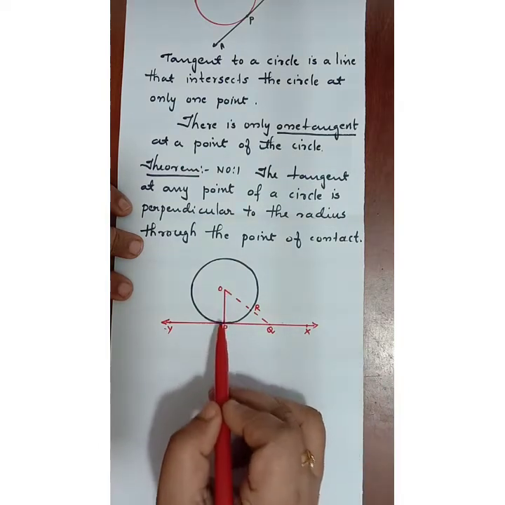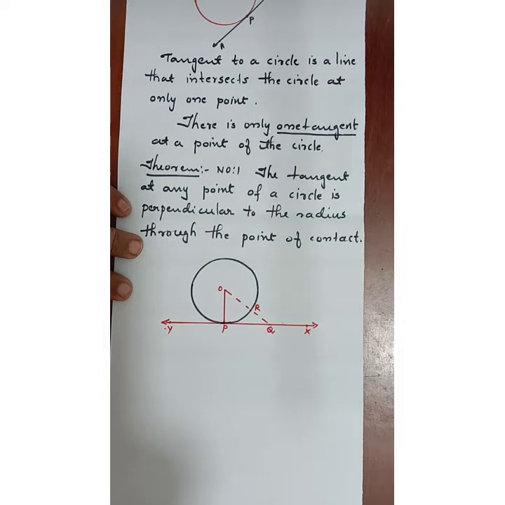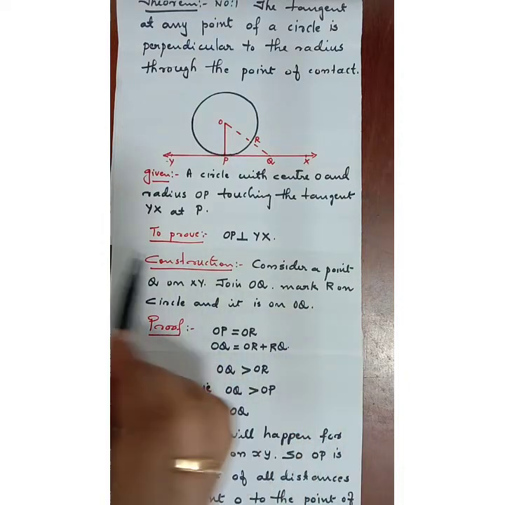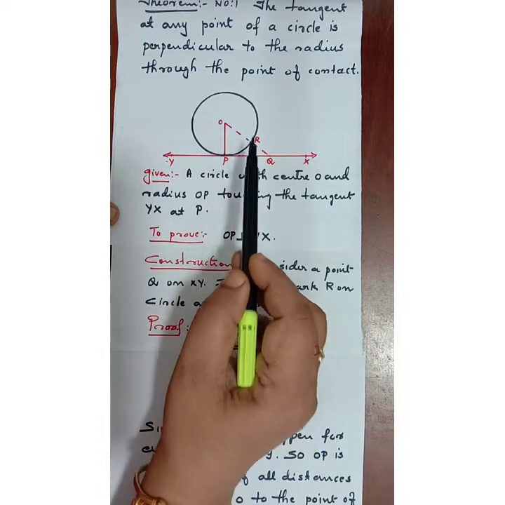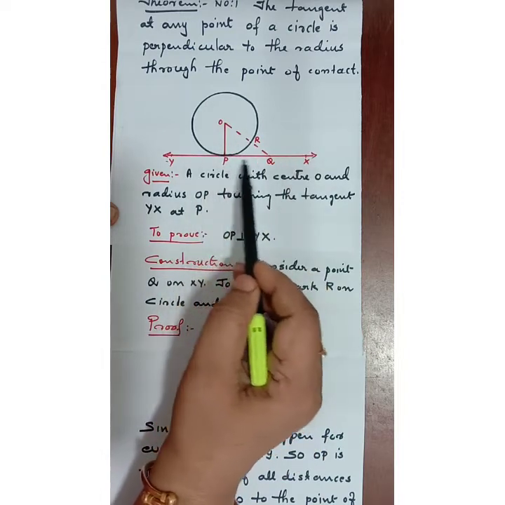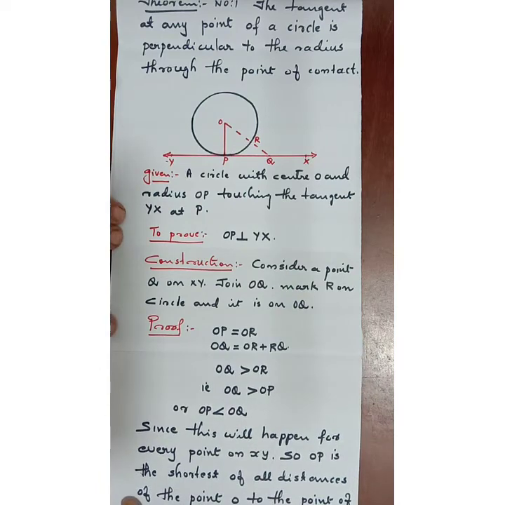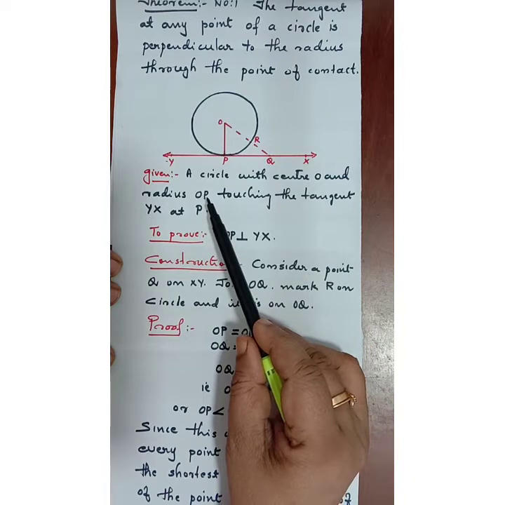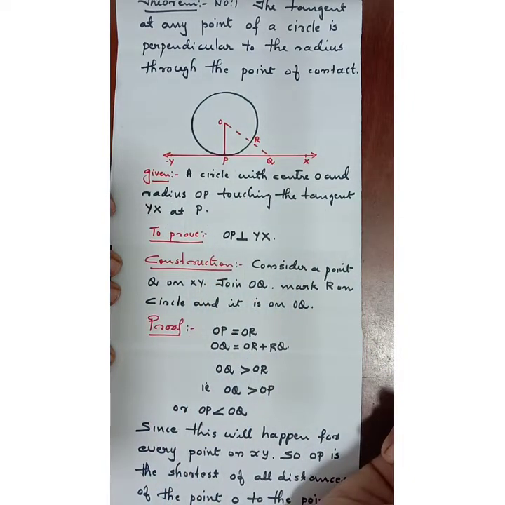That means OP will be perpendicular to YX, the tangent. We will see it step by step. Here you can see again: the tangent at any point of a circle is perpendicular to the radius through the point of contact. See the steps given. What is given to us? A circle with center O and radius OP touching the tangent YX at the point P.